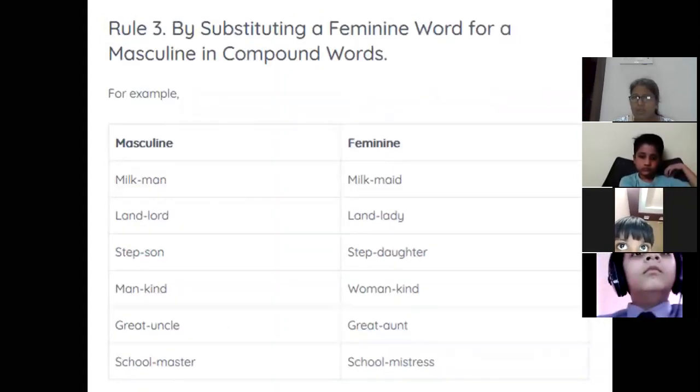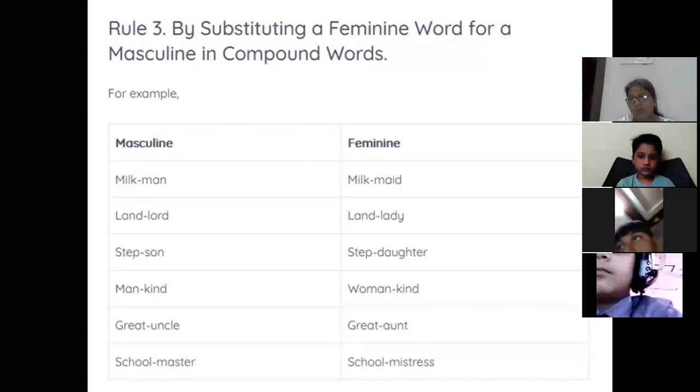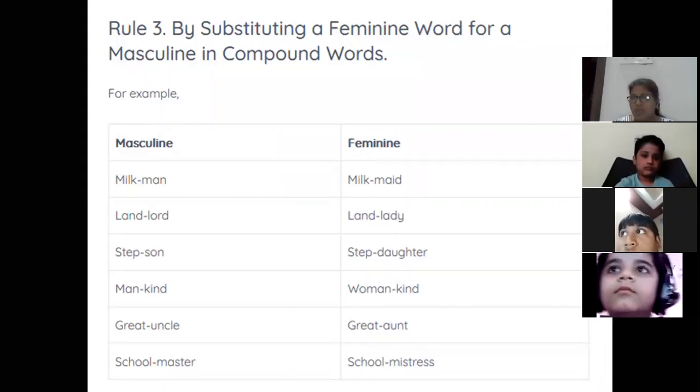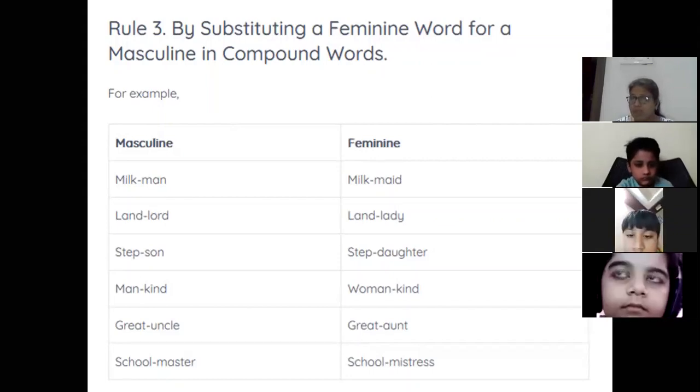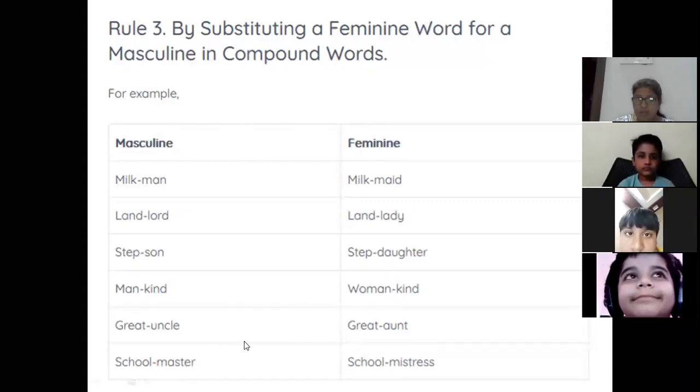Now the third rule is saying that when we are changing a masculine word into feminine and it is a compound noun, how can you change it? I already told you a compound noun is formed when there are two words making a word with a different meaning, like milkman.